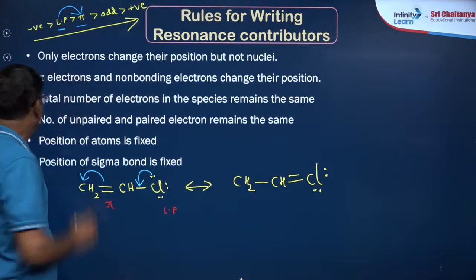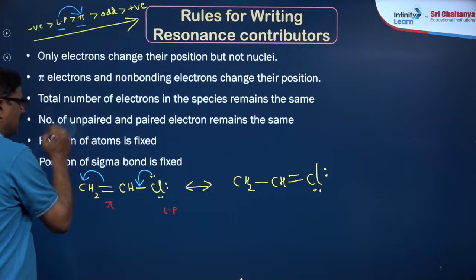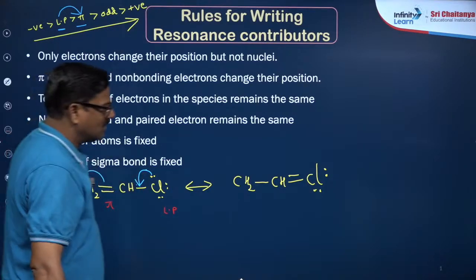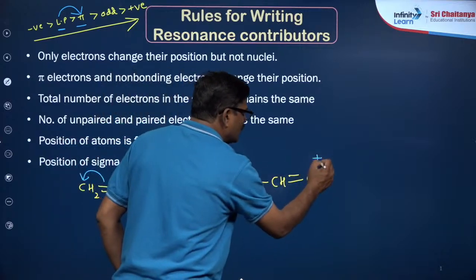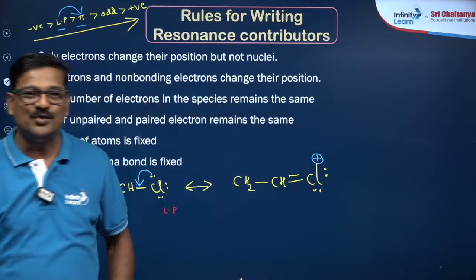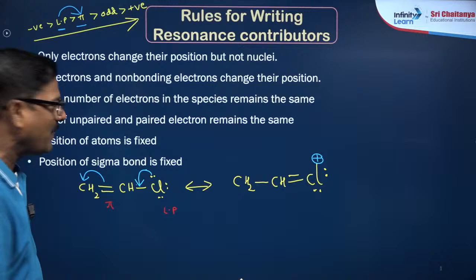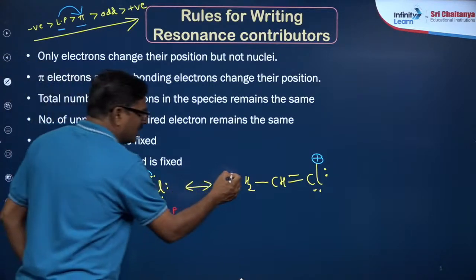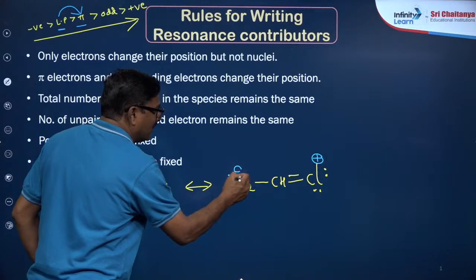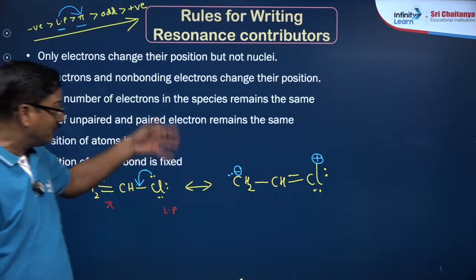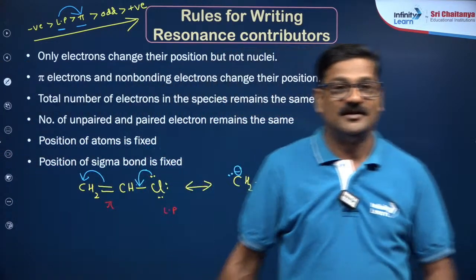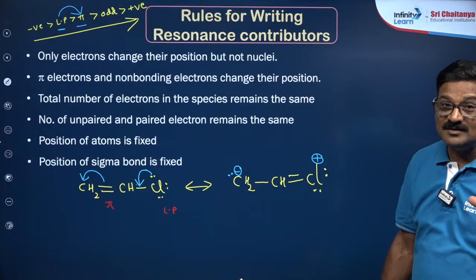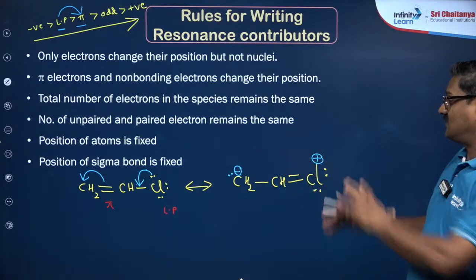Are you getting or not? Now carefully see, this electron is coming here, so chlorine feels it lost its electron. Understood, बेटा? And this electron is coming on the carbon, therefore carbon feels it gained an electron, therefore you generated charge. Am I right? Understood? This is how resonance is written.